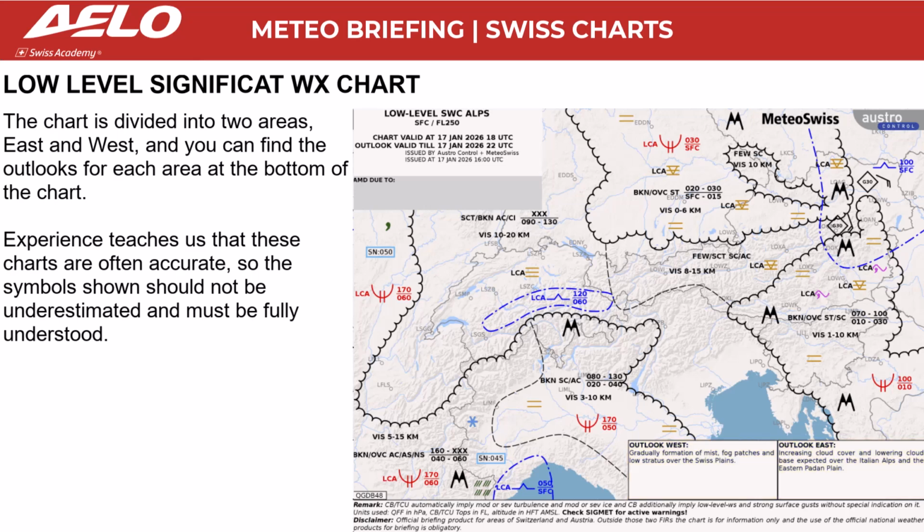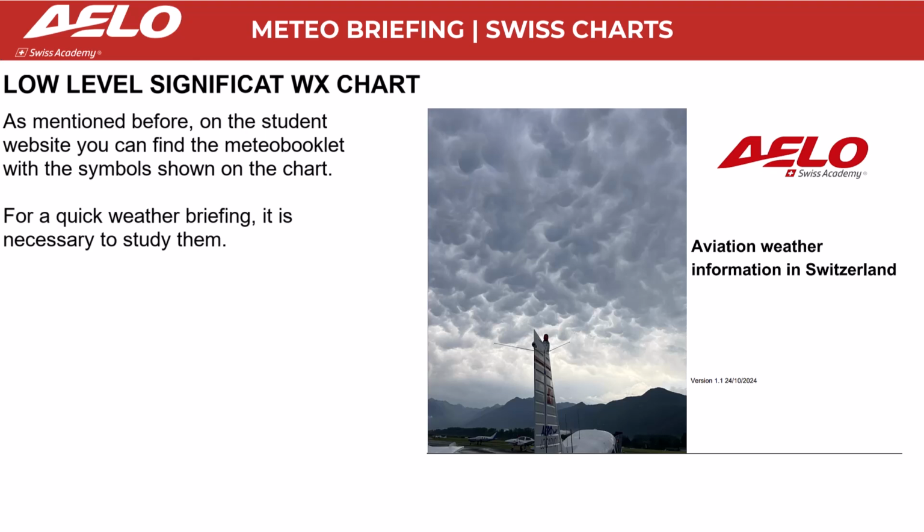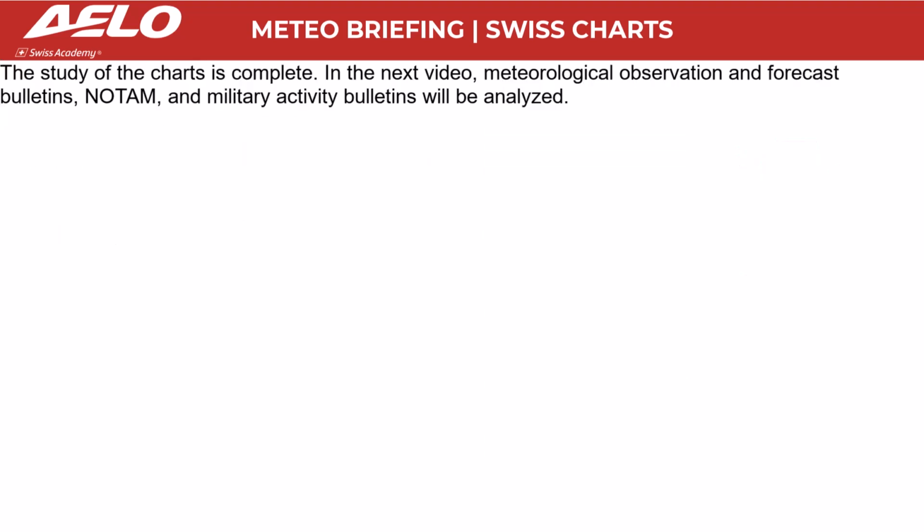Experience teaches us that these charts are often accurate, so the symbols shown should not be underestimated and must be fully understood. As mentioned before, on the student website you can find the Meteo booklet with the symbols shown on the chart. For a quick weather briefing, it is necessary to study them. The study of the charts is complete.